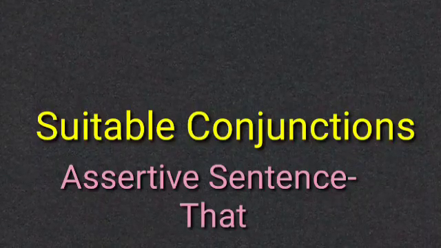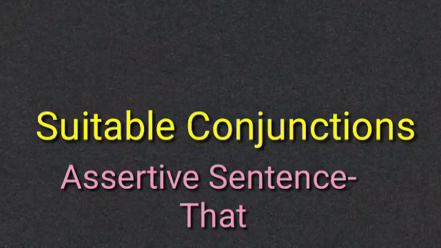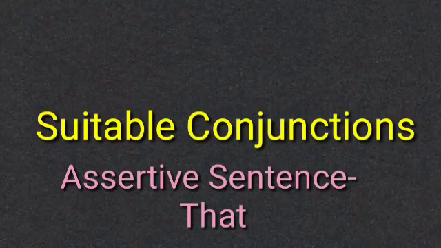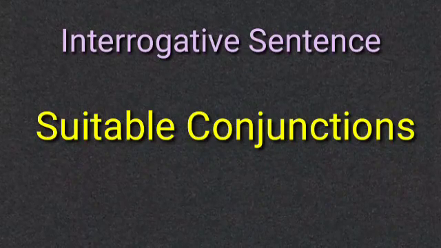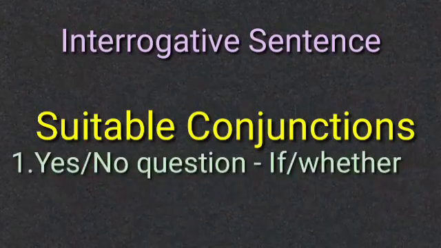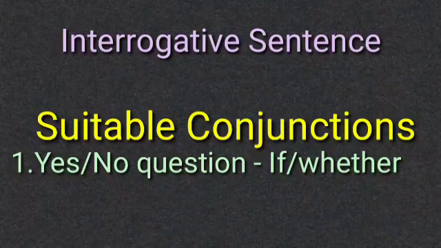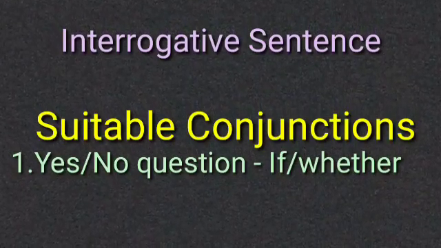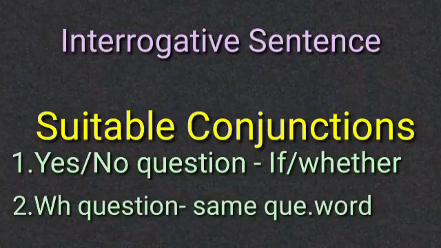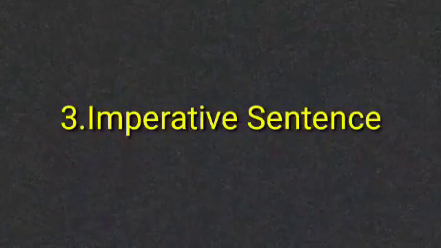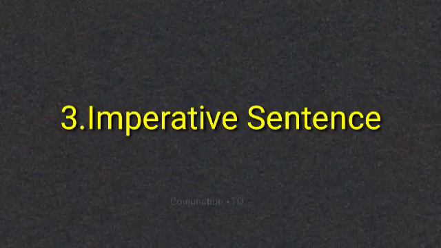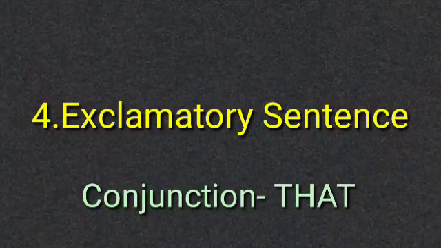For example, if it is a statement, that is, if it is an assertive or declarative sentence, we have to use the conjunction that. Then, if the sentence is an interrogative sentence, and especially if it is a yes or no type question, we have to use the conjunction whether or if. If it is a WH question, the same question word can be used as a conjunction. And third type, imperative sentences. For this type of sentence, we have to use the conjunction to. And for the last one, exclamatory type of sentences, again the conjunction is that, like statements.